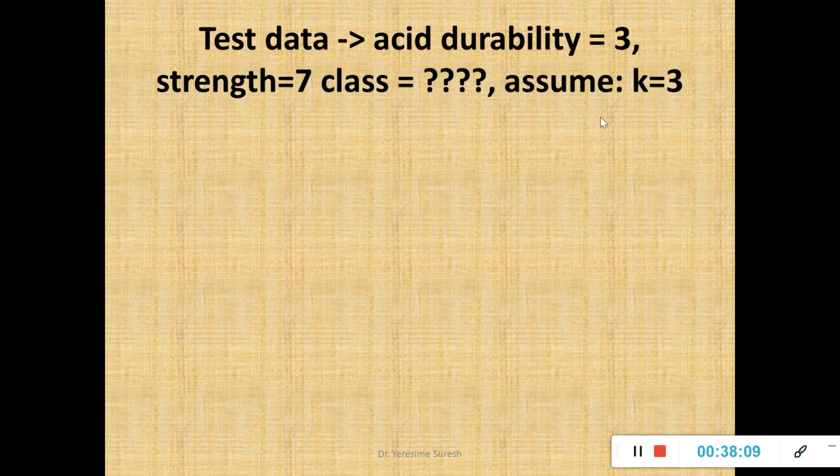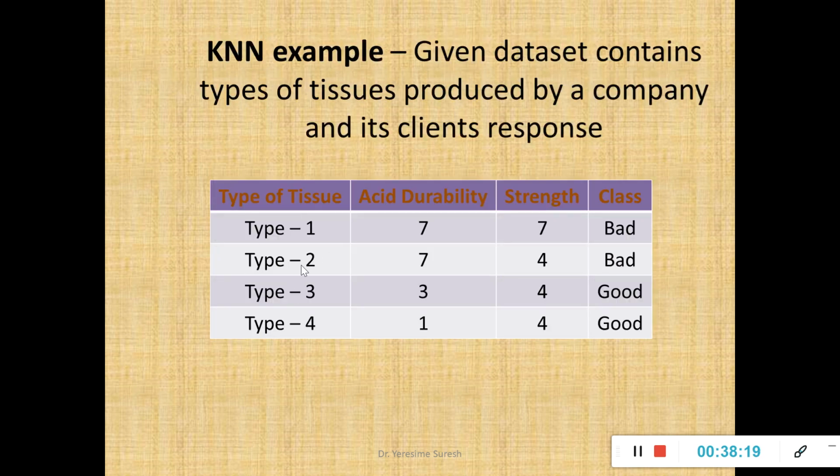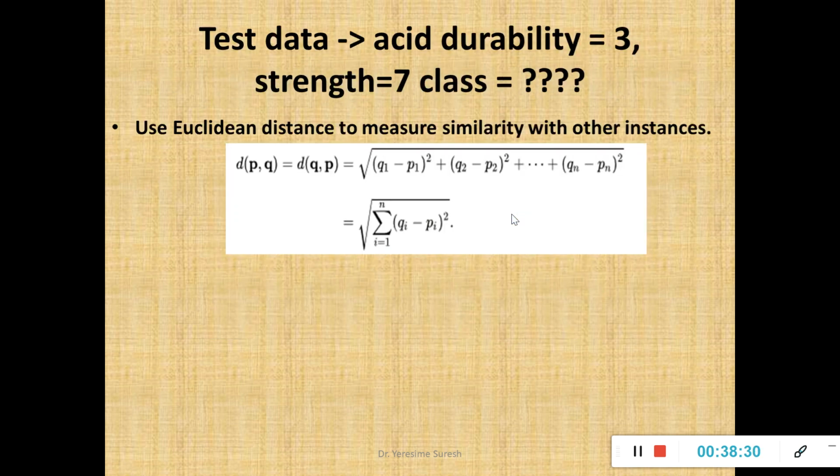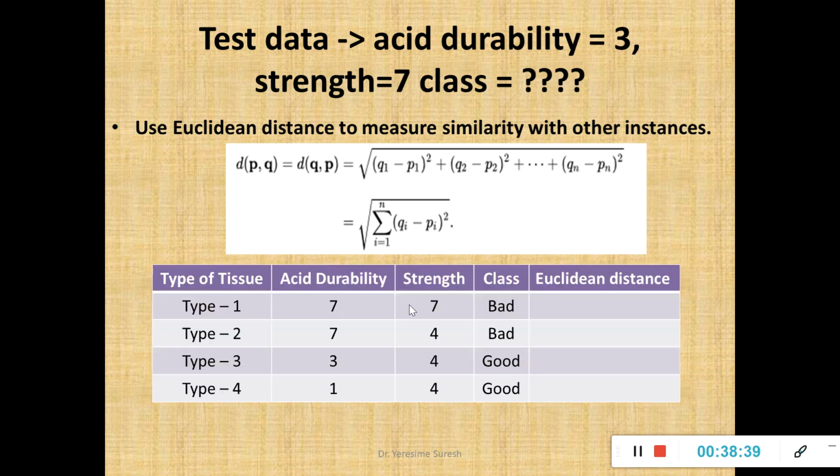So what is the first step we have discussed? I am supposed to find the distance from the new instance, the test data, to the training examples. How to find distance? In this case we shall make use of the Euclidean distance concept to find the distance from the testing instance to the training instances. Fine, so that is what I have done. We will make use of Euclidean distance to measure similarity between instances. How to do it? We will have a table here.